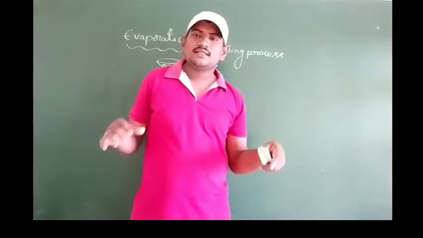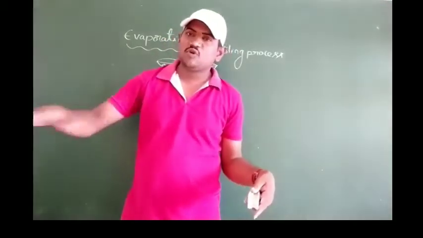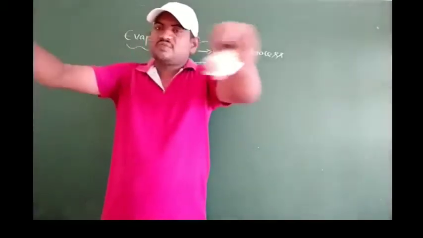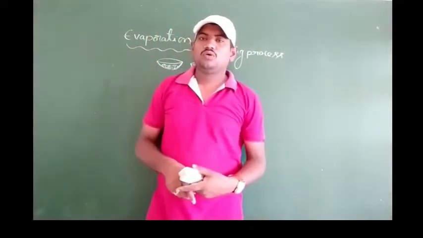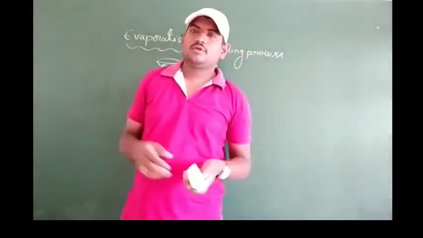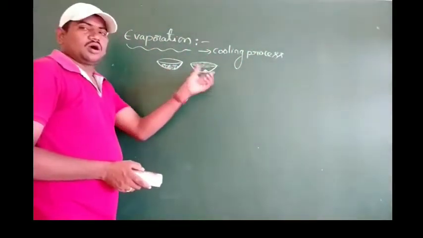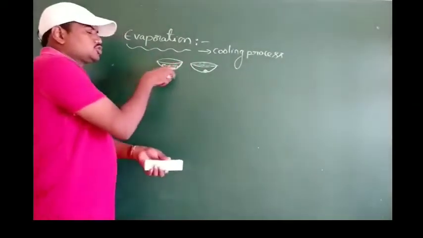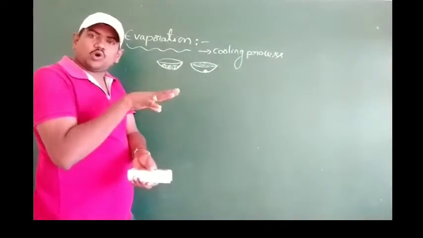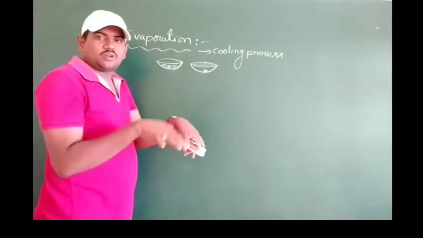In which case do these molecules escape easily? As the surface area is more in the second case, since 100 square meters is more, the number of escaping molecules will be more here. So evaporation also depends on the humidity present in the atmosphere. If the water molecules in the air are more, they will try to absorb more molecules.